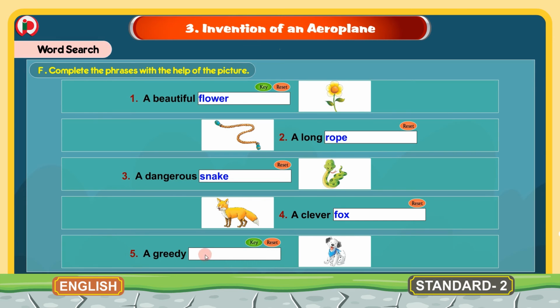5. A greedy dash. The picture is that of a dog. So we will write here dog. A greedy dog. Now the phrases are complete. We have written the words to complete these phrases. We will read the phrases once again. A beautiful flower. A long row. A dangerous snake. A clever fox. A greedy dog. So this is about the bit F.